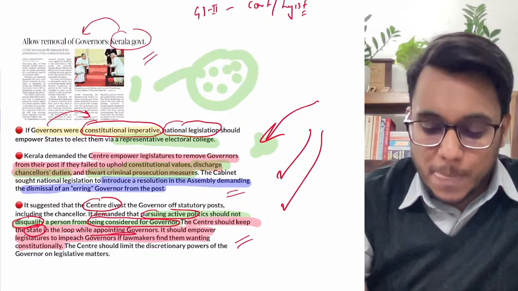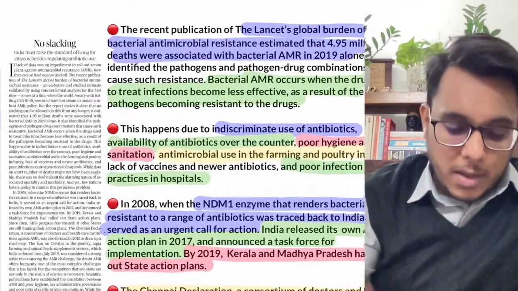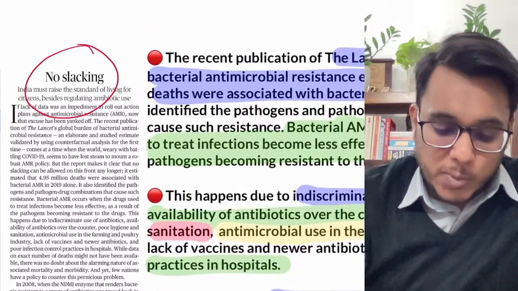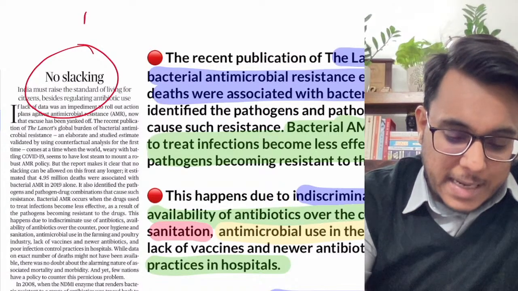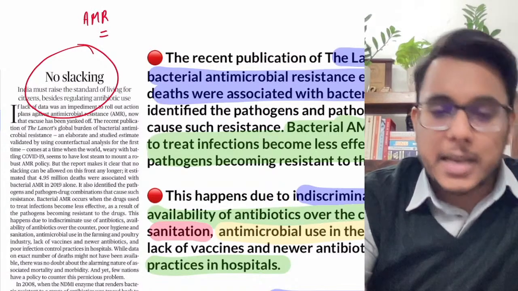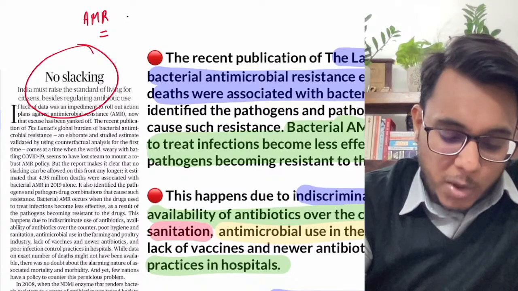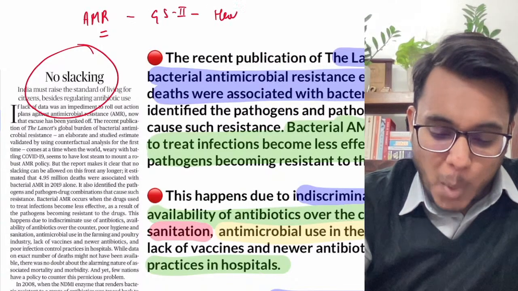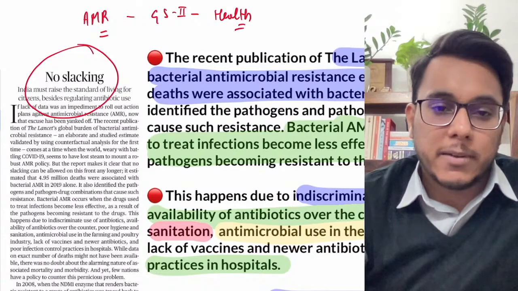Fine, and now we'll move to the next article. The article "No Slacking" is taken from The Hindu newspaper, and it is talking about antimicrobial resistance in India, and therefore it will be important for GS paper number 2, issues related to health.